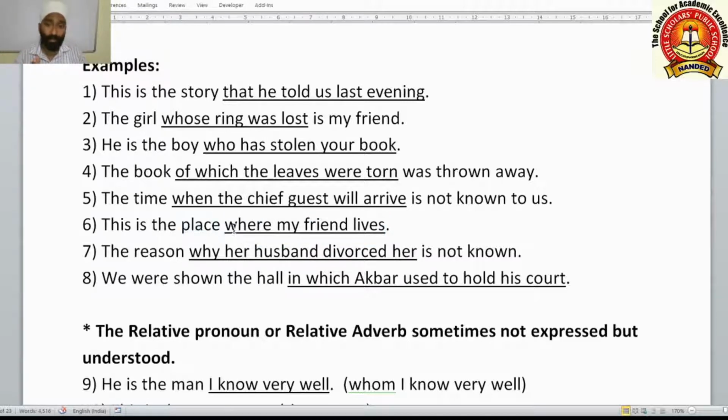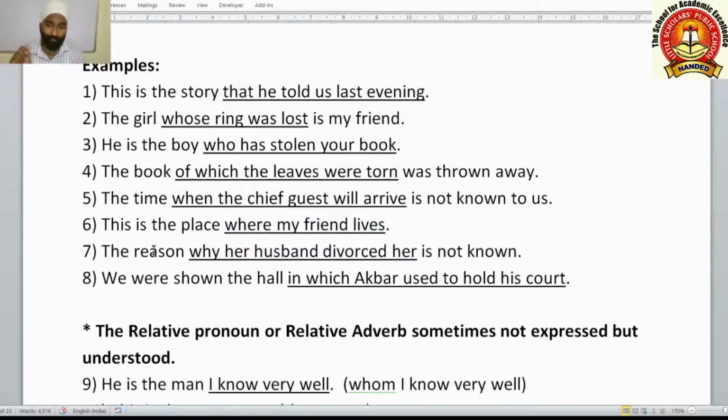So if the clause gives more information about a noun, it is an adjective clause. This is the place where my friend lives. This clause is giving more information about its antecedent, the noun place. The noun place is described by this adjective clause.